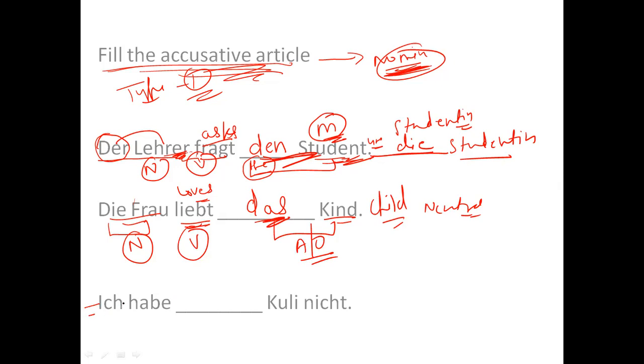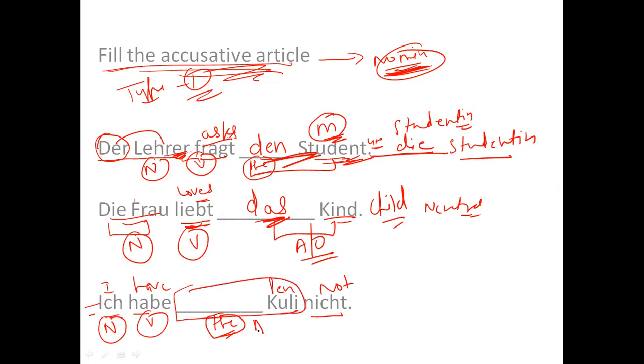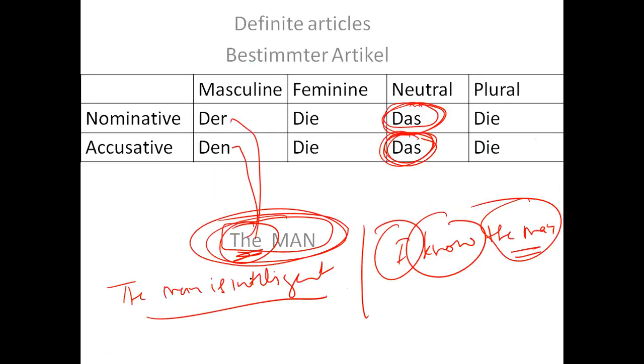All right, and here is one more question for you. It says "Ich habe", I have, "Kuli" is pen, "nicht" not. So I don't have the pen. I have to fill in "the", right? So "Kuli", what is nominative here? Nominative is "ich". What is the verb here? "Habe", "ich habe", and this is an object. That means here I need to fill accusative, so the answer has to be from accusative, like this: either "den", "die", "das", or "die".